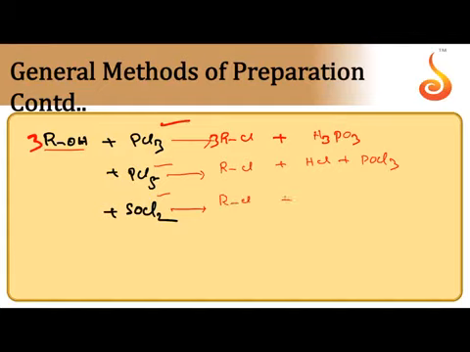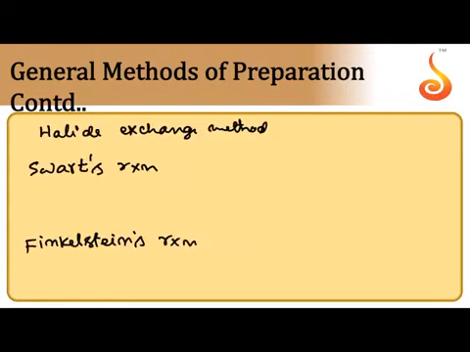OH is substituted by chlorine, with the byproducts HCl and SO2. Here both byproducts are vapors, and they escape when the vessel is opened. So the best method to prepare alkyl chloride from alcohol is the reaction with thionyl chloride.